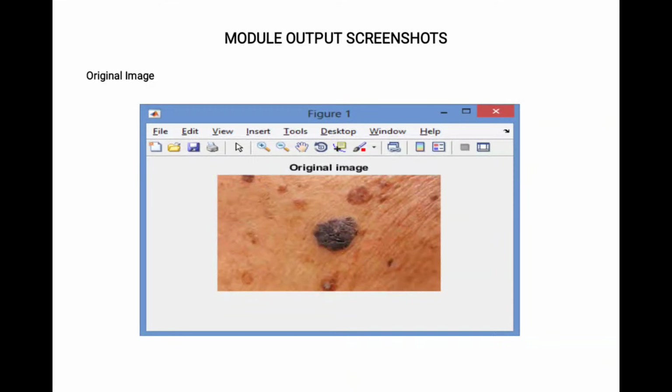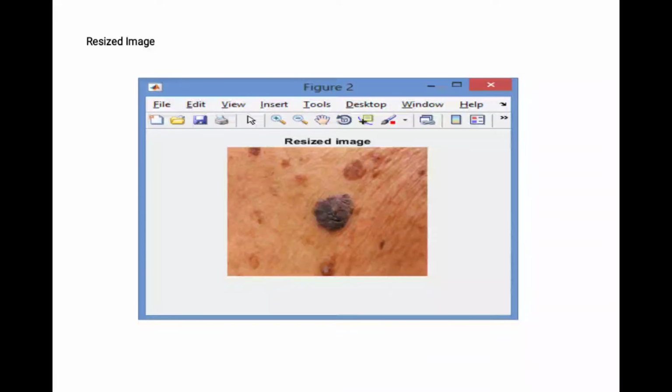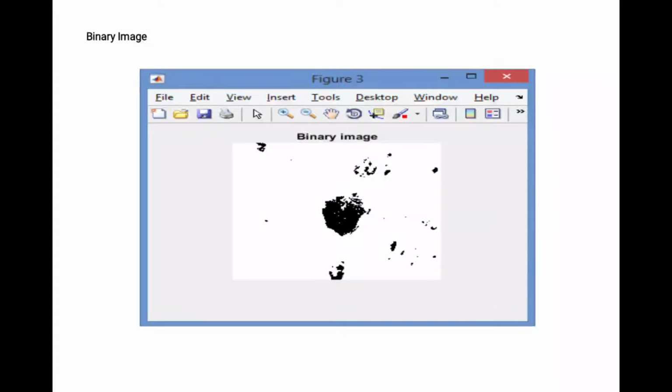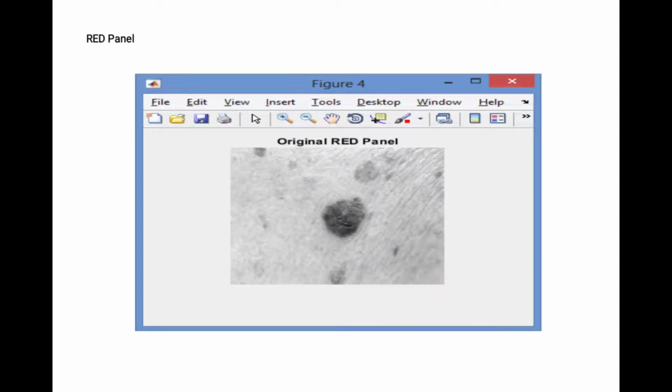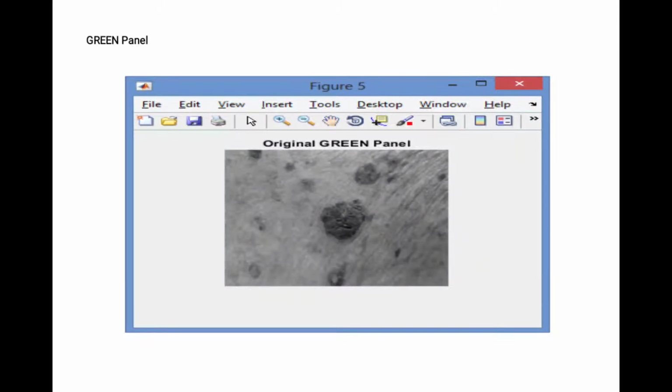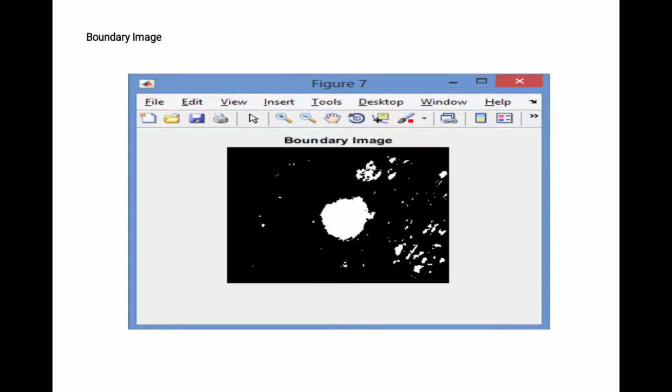These are the model description and model output screenshots. You have to input the original image. The original image will be resized from small to big. In this resized image, the affected area will be shown as black and the other area will be shown as white. Background will be shown as white. And next, a red panel. There are three panels: one is the red panel, next the green panel, and then the blue panel.